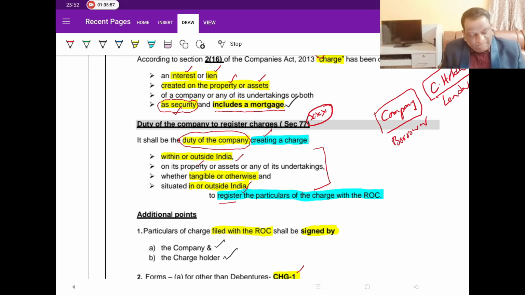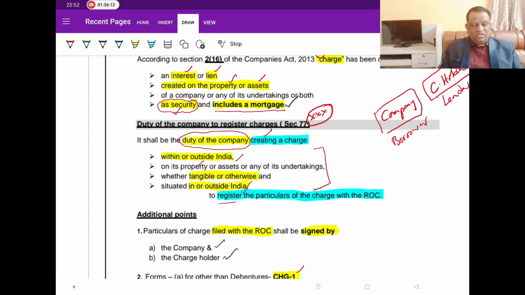Then what happens if the company fails? If the company fails to register, then the charge holder can go to the ROC and register. And then ROC will give a show cause notice to the company asking why the charge should not be registered. If the company is able to give any objections, then the ROC will not register, or else he will register the charge.